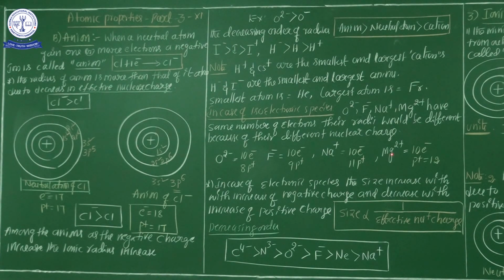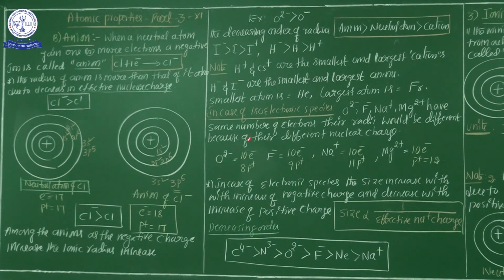The least radius is magnesium. Why does magnesium have the least radius? Because it has the extra number of protons. These 12 protons act on the 10 electrons, the valence electrons, and attract them towards itself. Attracted towards itself means the size of the radius must reduce. So out of these 4 species, magnesium 2 plus has the least ionic radius and O2 minus has the maximum ionic radius.